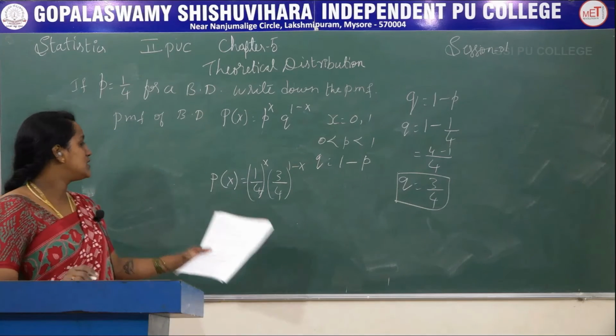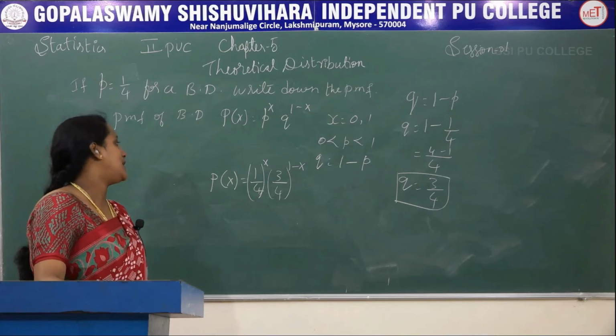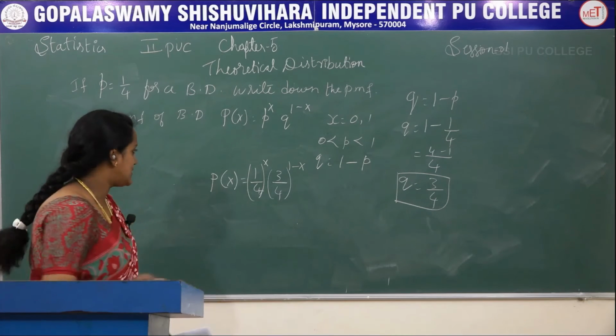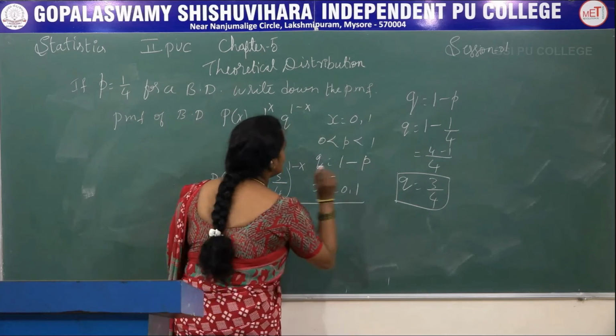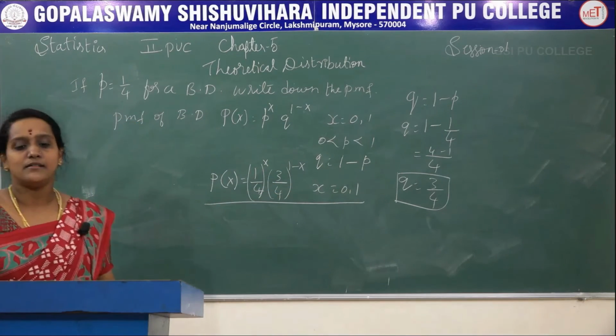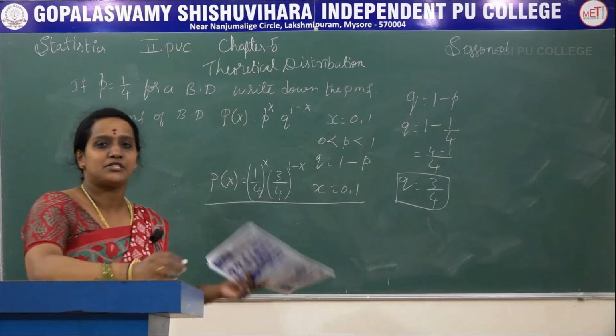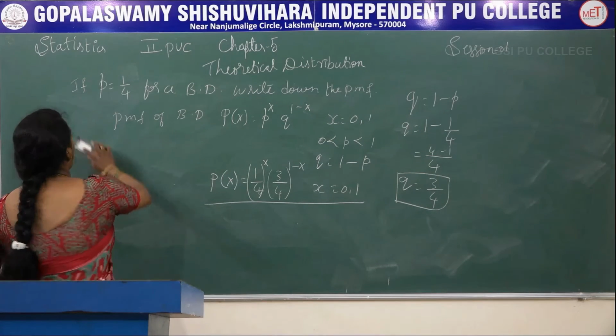So P of x is 1 by 4 power x, 3 by 4 power 1 minus x, and x takes the value 0, 1. This is the PMF of the Bernoulli distribution after substituting the p and q value.